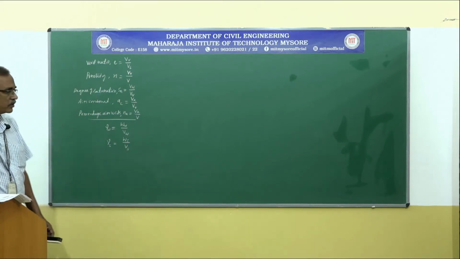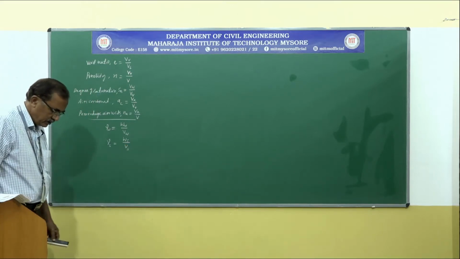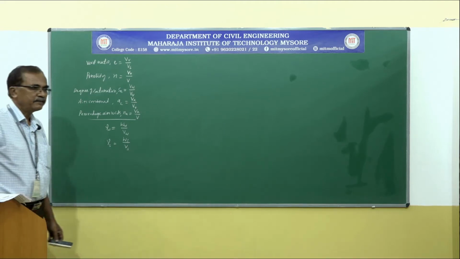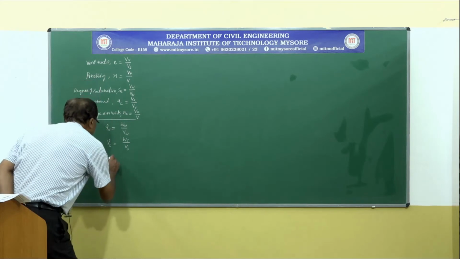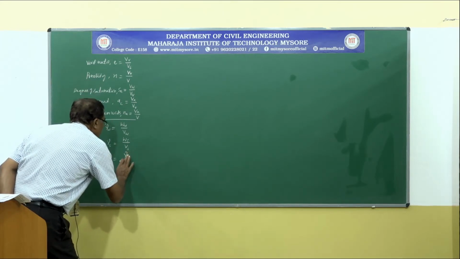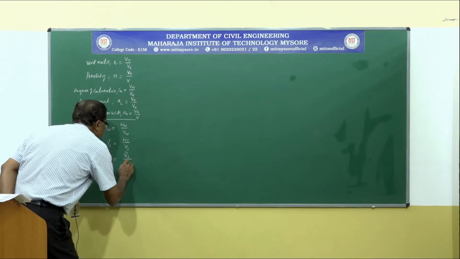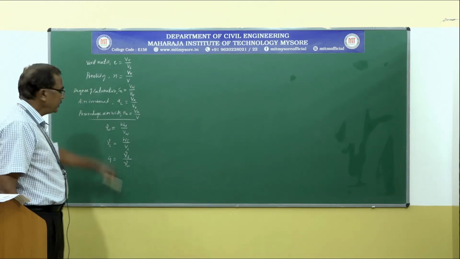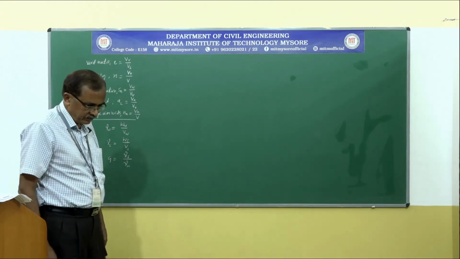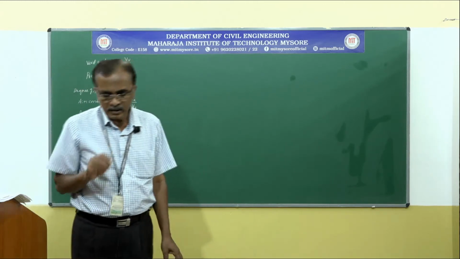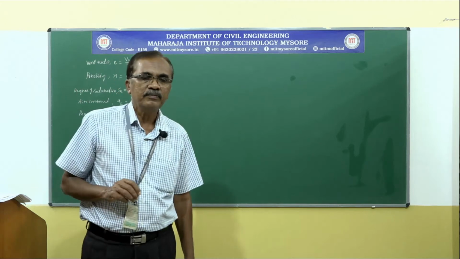In addition, we also discussed the specific gravity. Specific gravity G is equal to unit weight of solids divided by unit weight of water. So under the unit weight we discussed various terminologies based on the state of the soil.